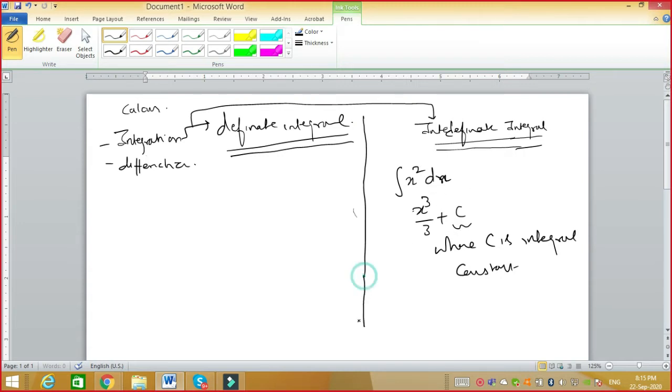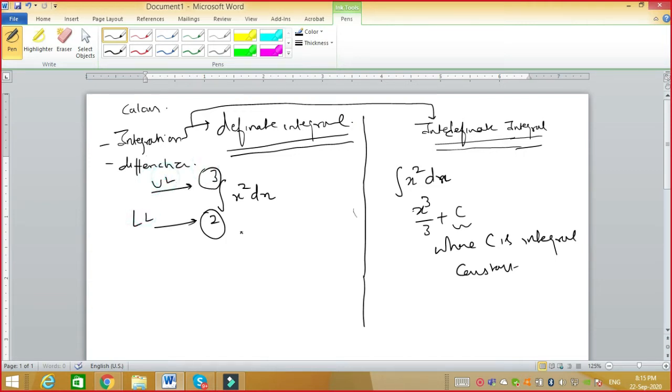On the other hand, if we are talking about the definite integral, in the definite integral there are two limits, and we will see the same example here. One is what we call the lower limit and another is what we call the upper limit. There are some limits given to you, and the lower number is the lower limit, and the upper number is the upper limit.